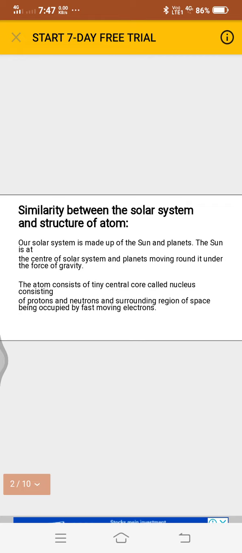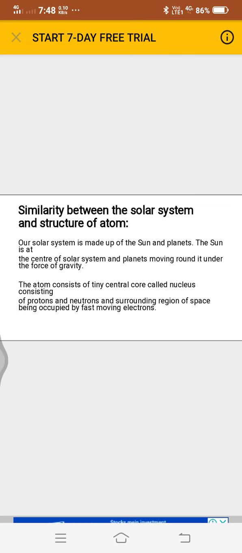The second topic is the similarity between the solar system and the structure of the atom. Our solar system is made up of the sun and planets.